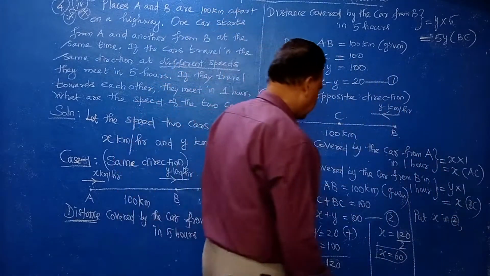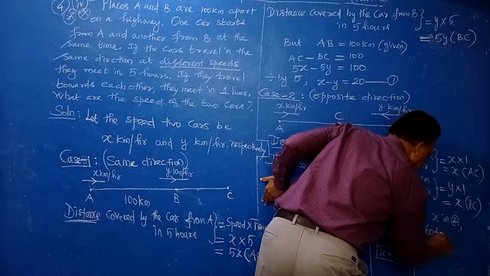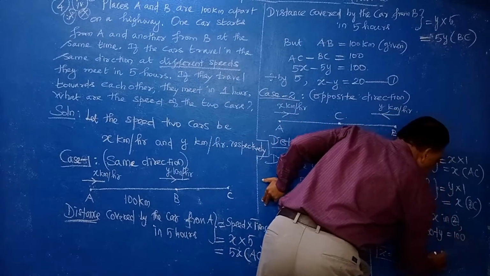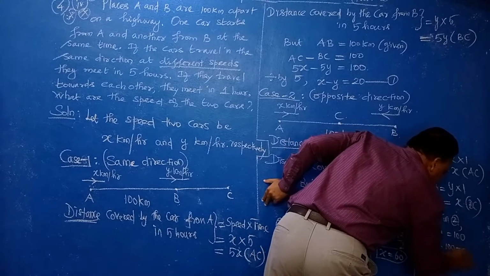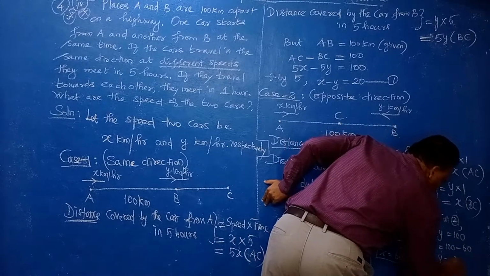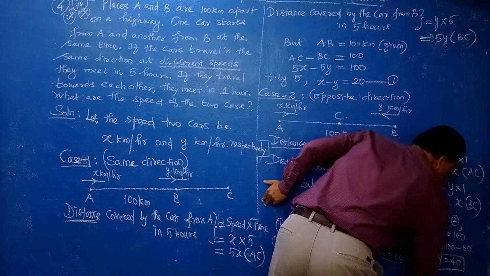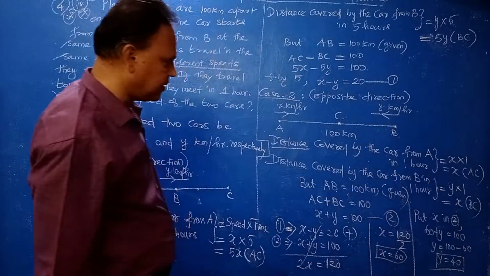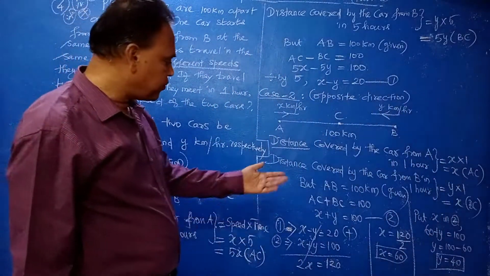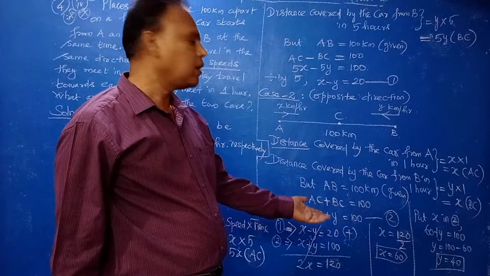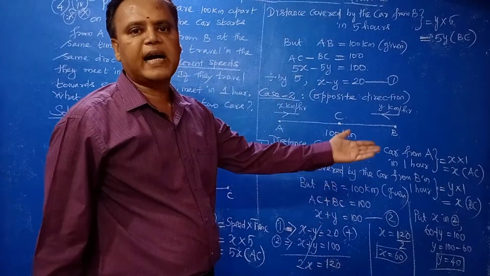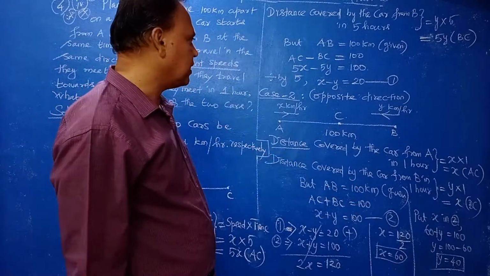So 60 plus y equal to 100. Therefore y is equal to 100 minus 60, therefore y is equal to 40. Therefore the speeds of the two cars are 60 km per hour and 40 km per hour.